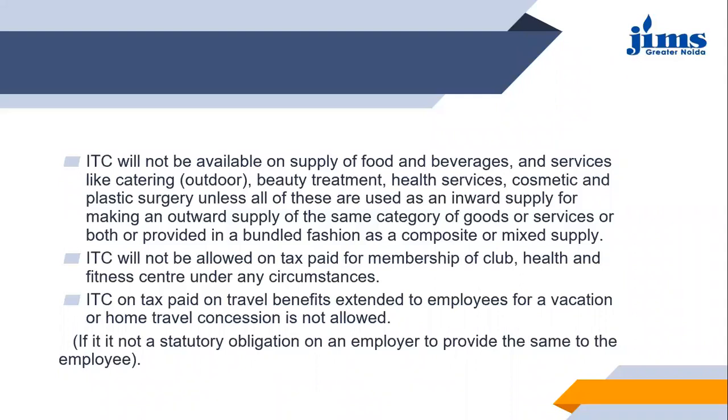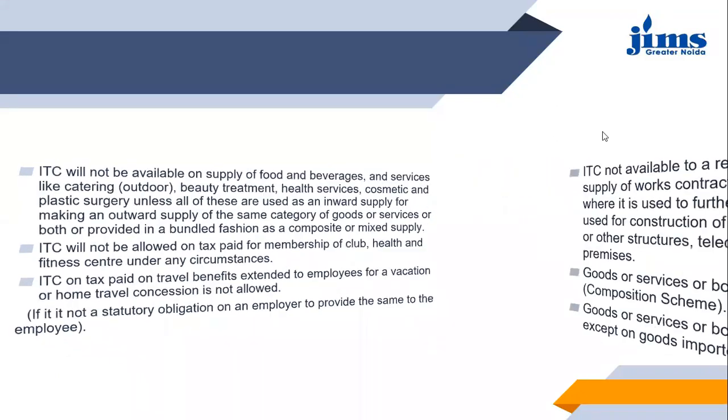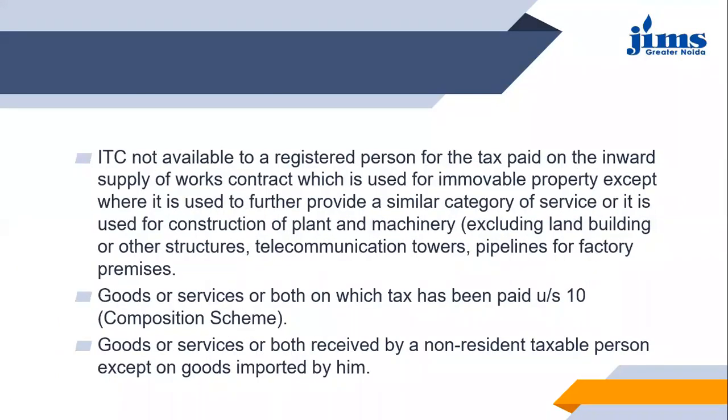So I hope you are a bit clear about what things can be claimable for ITC and what things cannot be claimable for ITC. Specifically, if you are using any goods or services for your business purpose, not for your personal purpose, or any goods, services or capital goods are used specifically for promoting the business, in the course or furtherance of business, then only the ITC will be claimable. Otherwise, it will not be claimable. So this is all we have covered under blocked credits.